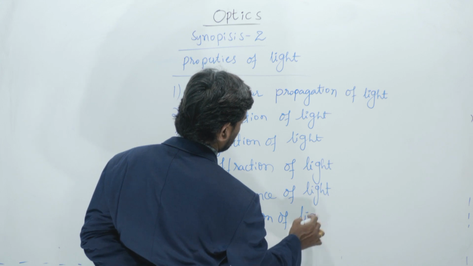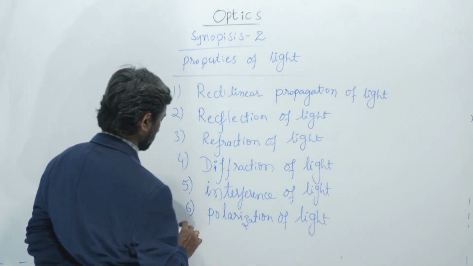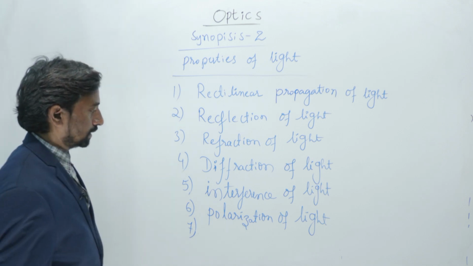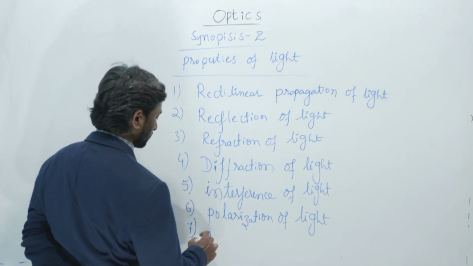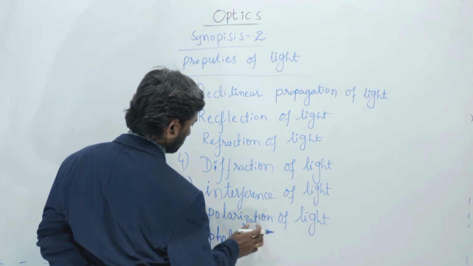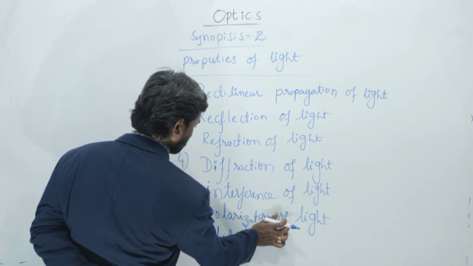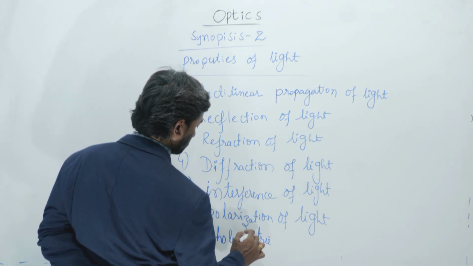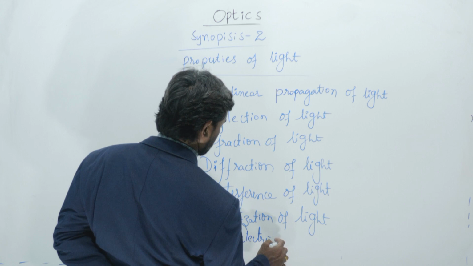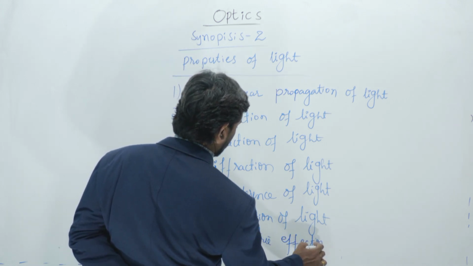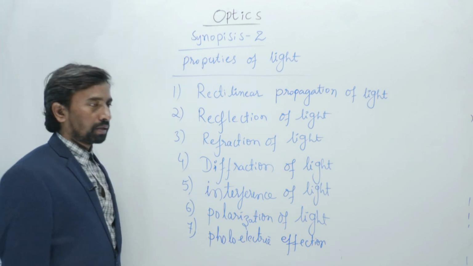And the seventh one we can write here is photoelectric effect. Light exhibits all these 7 properties.